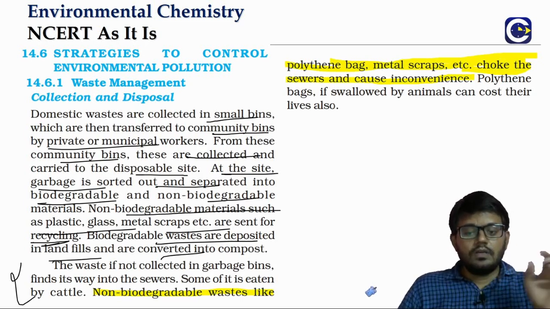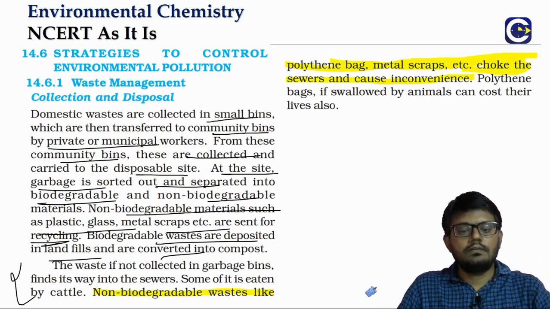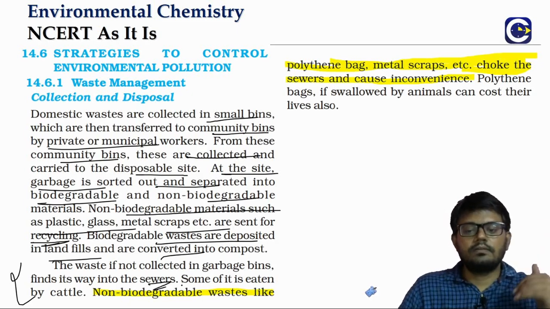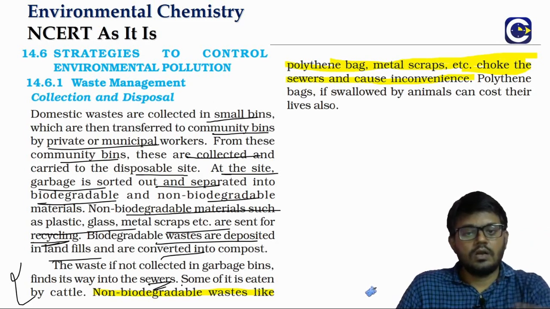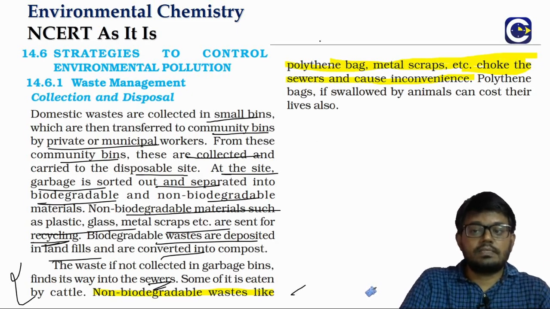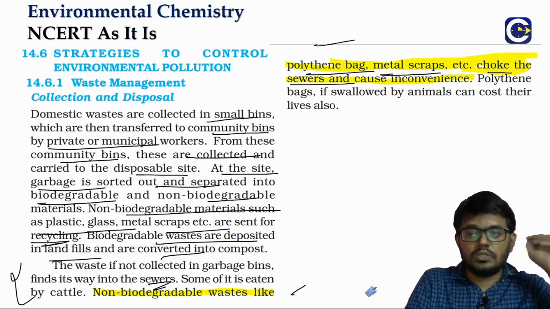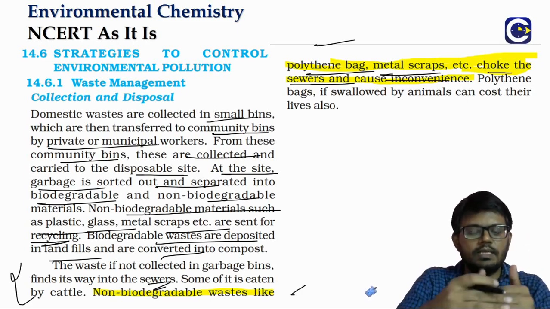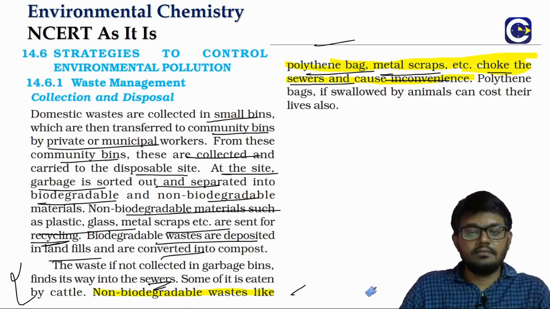Now if we don't collect this domestic waste in the garbage bin and you just let it get into the sewer, what happens? One, it can clog the sewage system. And second thing is some of these non-biodegradable waste like polythene bags, metal scraps, they can choke the sewers and cause inconvenience. They will create a blockade. And even if some of them are eaten by the animals, they can even kill them. Like the polythene bags, if the animals are swallowing them, there is a danger of the animals getting killed.